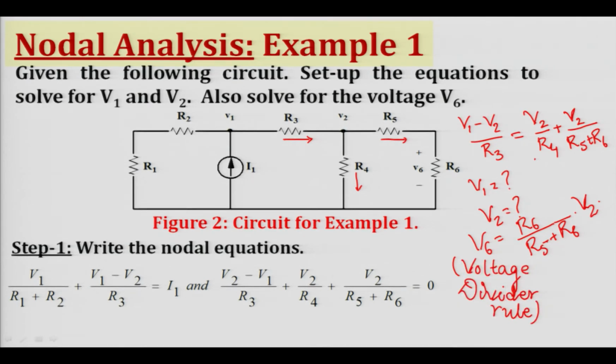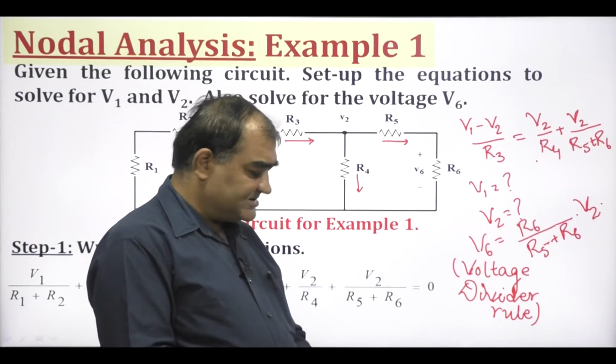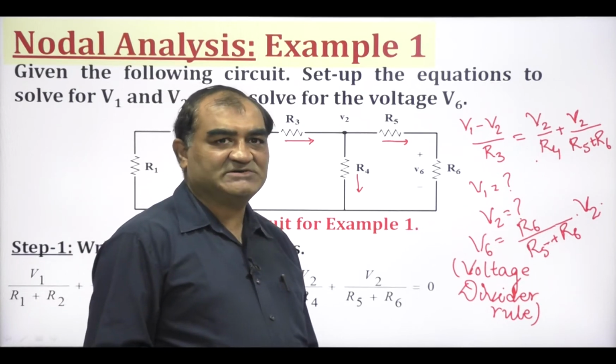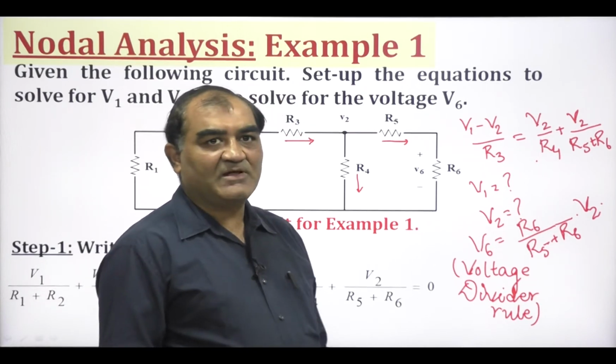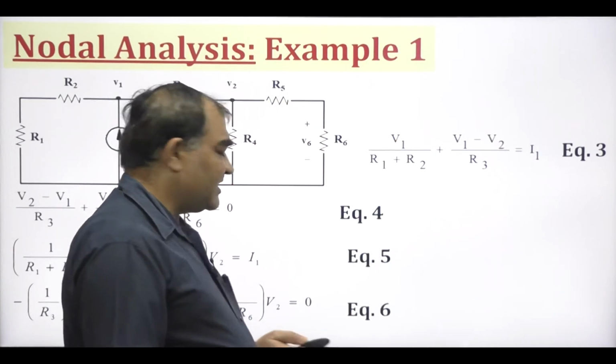By writing the voltage divider rule, we can directly find out the voltage across this resistance R6, that is V6 equals R6 upon (R5 plus R6) into V2. So, this is how we have solved for this part.